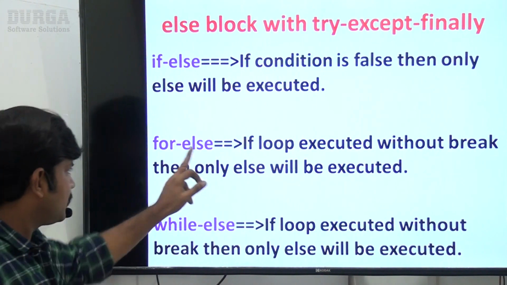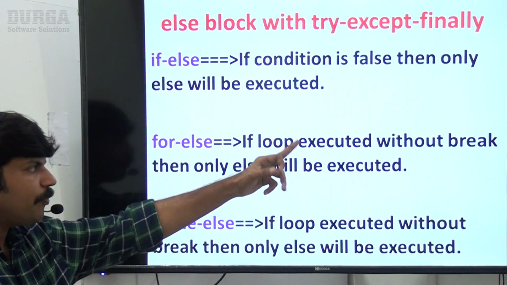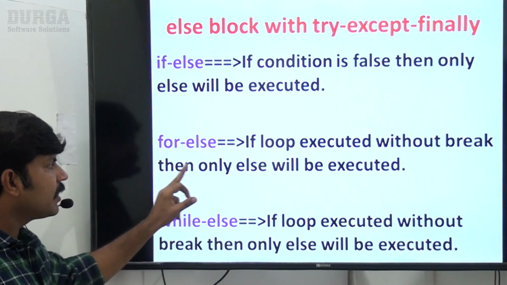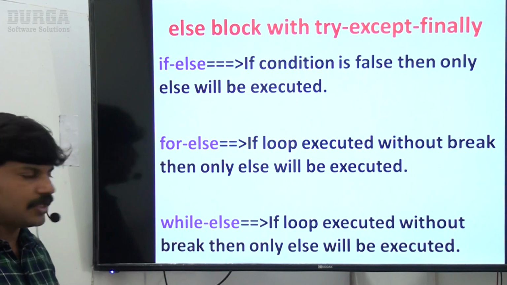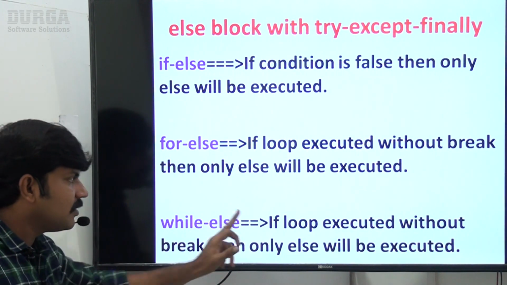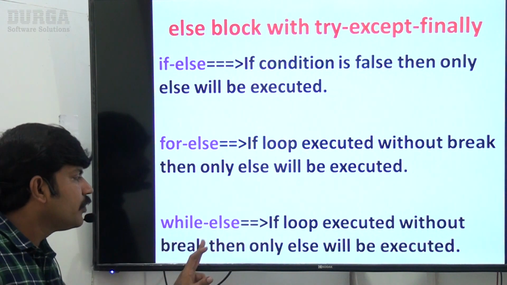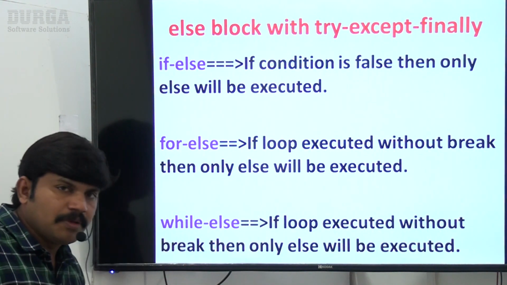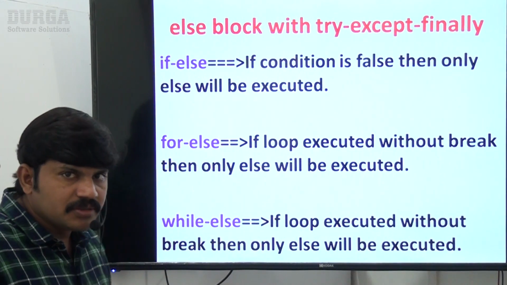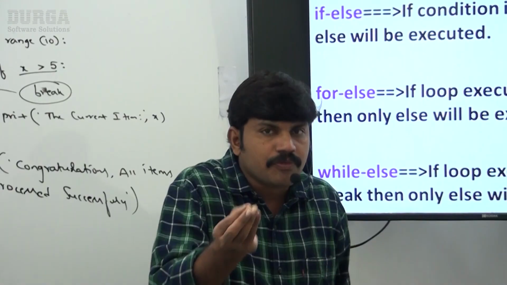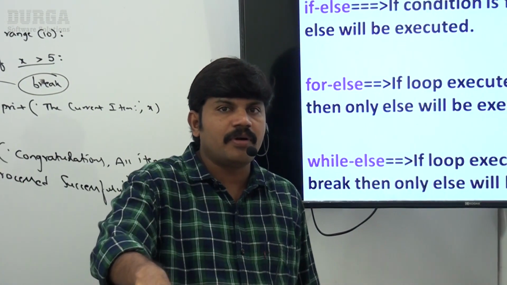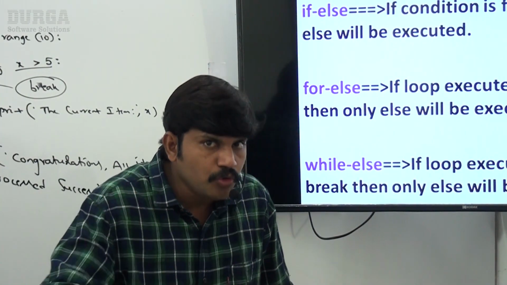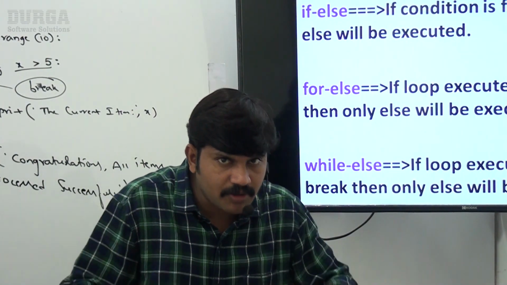Next for else, if the loop executed without a break, then only else will be executed. Sir, while else, if the loop executed without a break, then only else will be executed. This is a small review of whatever we covered: else with respect to loops and with respect to if else. Any doubt up to this?